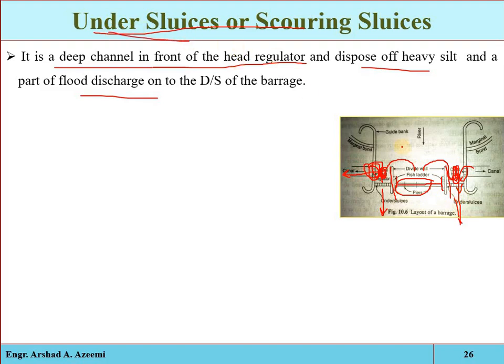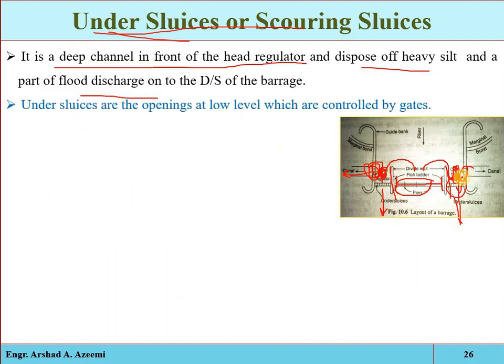And these are just the deep channel at this portion. Under sluices are the openings at low level. They scour periodically the silt deposited in the pockets. Meaning, the sediments which are deposited here are washed out periodically.